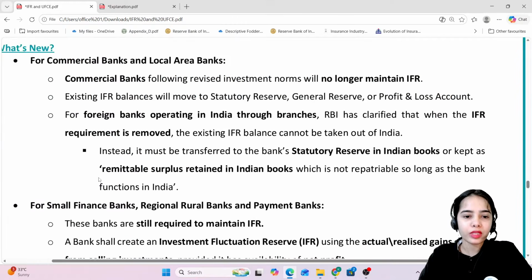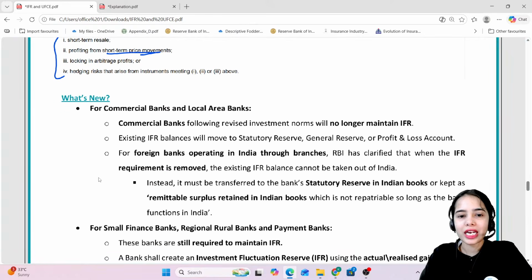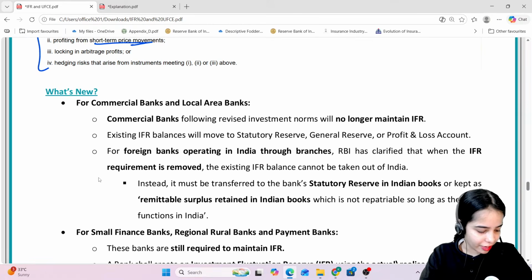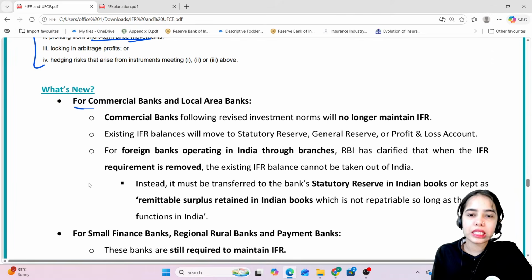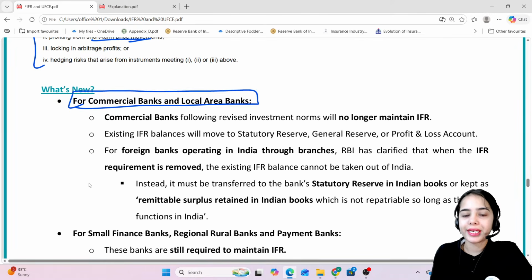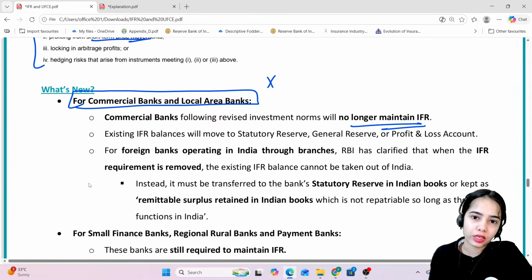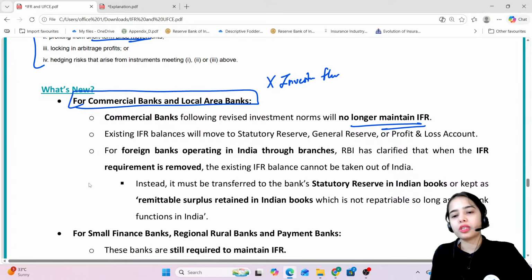Okay, so basically, what are the changes that have been brought? What are the amendments that have been brought? Correct, Pramod. So for commercial banks and local area banks, for these categories of banks, it has been said that there is no need to maintain the IFR any longer. So there is no need to maintain the investment fluctuation reserve.